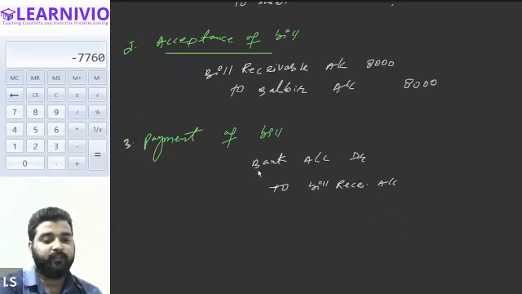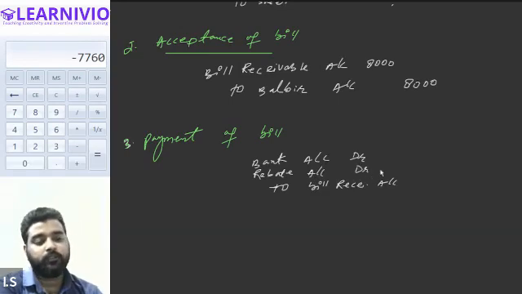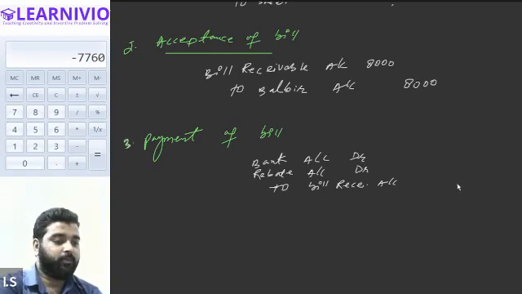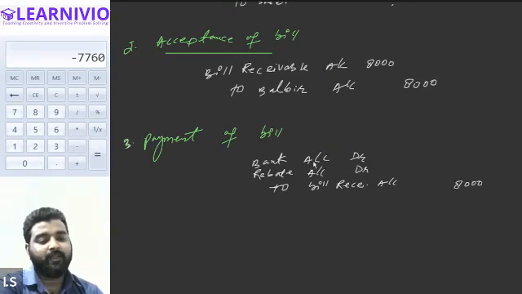So we will have to debit it. Rebate given is a loss. So bills receivable account will be credited by 8,000 that I told you. Tell me the value that will be debited in the bank.